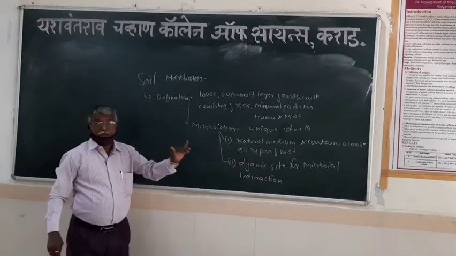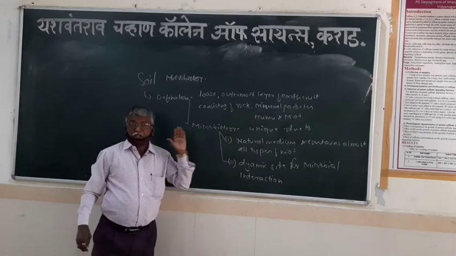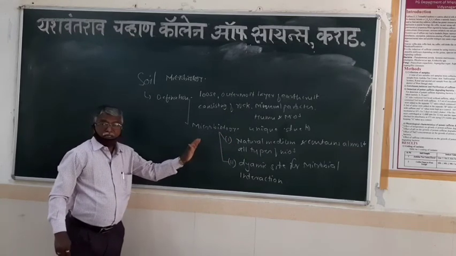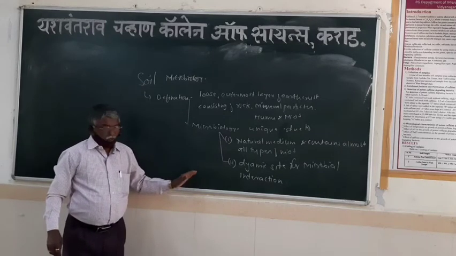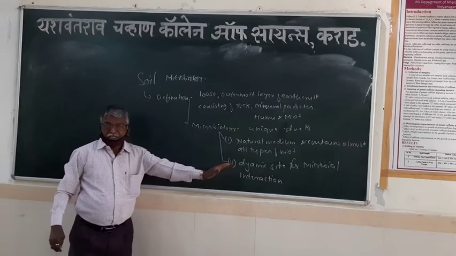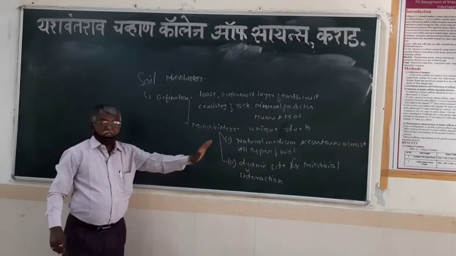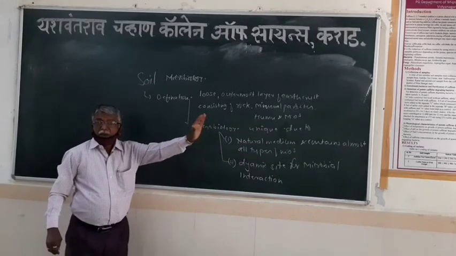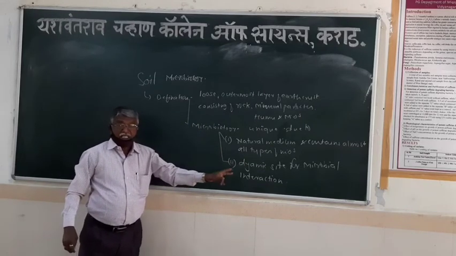Among these 3 types of association, there are again different groups of associations: symbiosis, commensalism, predation, and parasitism. So what is symbiosis? Symbiosis is a mutual association in which both partners are benefited. For example, rhizobium and the leguminous plant root system, where both partners are benefited.